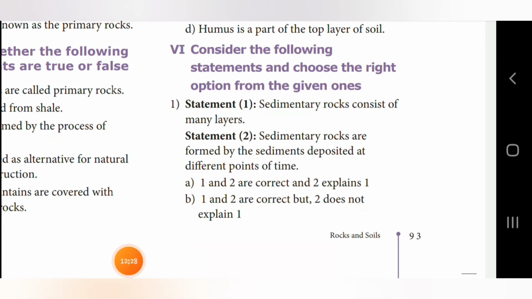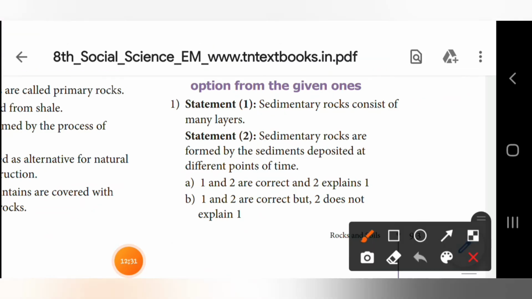Answer is A. 1 and 2 are correct, and 2 explains 1. So both statement 1 and 2 are correct. Number 2 explains the first statement. Okay, this is the answer. So answer is A.